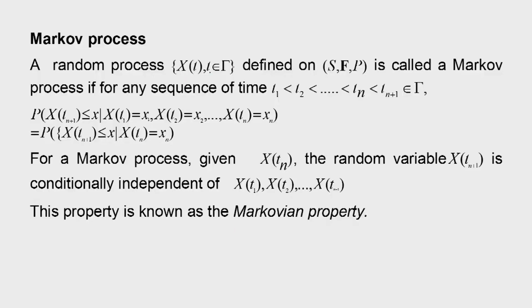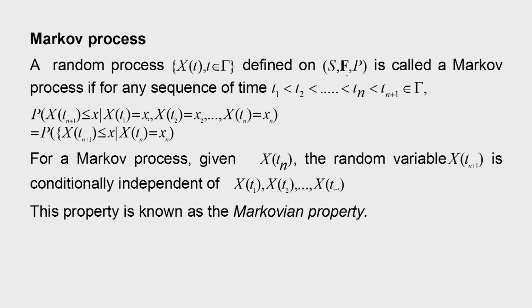Now we are considering a random process X_t, where t belongs to some parametric set tau. Usually this t is time. So we are considering a random process which varies with time, and it is defined on some probability space.